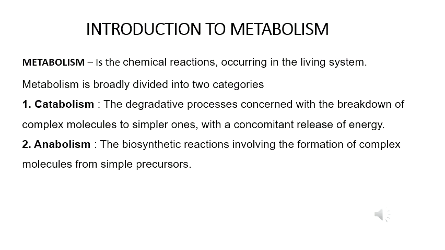The second one is anabolism. Anabolism is the opposite of catabolism. That means formation of complex molecules from simple precursors. So there are mainly two types of metabolism: the first one is catabolism and the second one is anabolism.